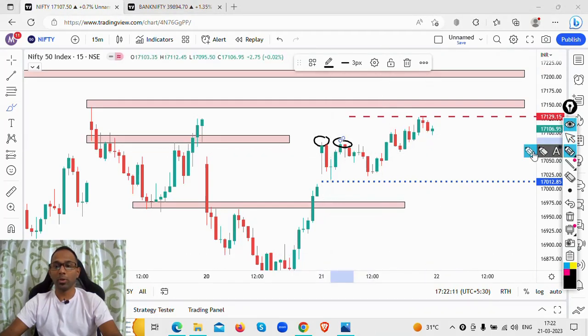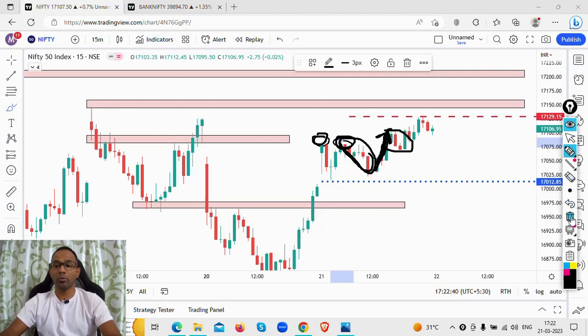What happened to that particular resistance zone now? Now this resistance zone which was marked here. What happened here? It broke out. So that showed that the bulls were much stronger and took out all the sellers here. Now you see these sellers here, it took out all the sellers. The bulls marched on and the selling got consumed and the buying prevailed. That means buying had its strength in today's session. So this is what happened.